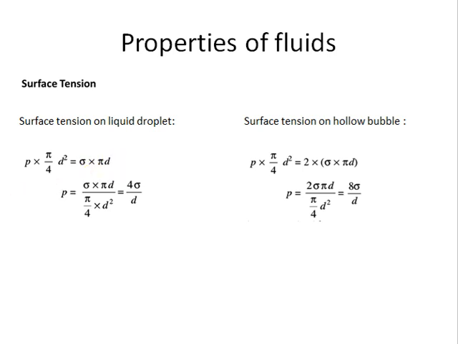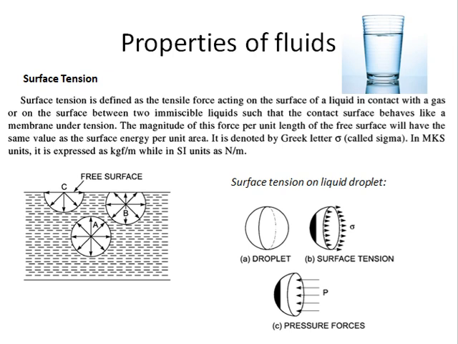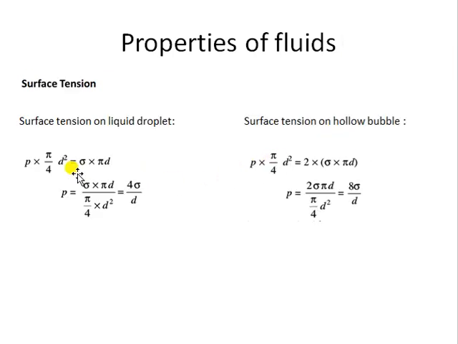You know that surface tension, I have not told you in the previous slide. Surface tension is a kind of force which is measured per unit length. It is denoted by S here. The SI unit of surface tension is Newton per meter. So it's a tensile force, but it is measured per unit length. Fine. So if sigma is a force per unit length, but we need only force, right? So we need to multiply with length.